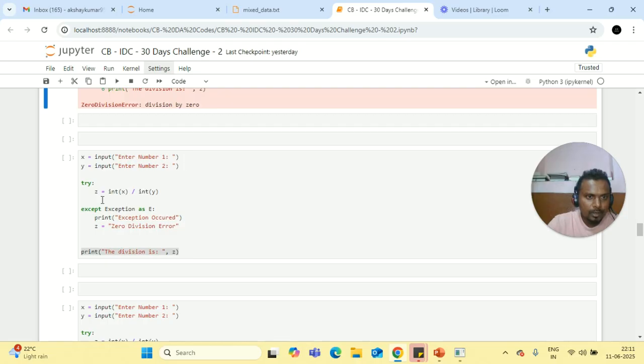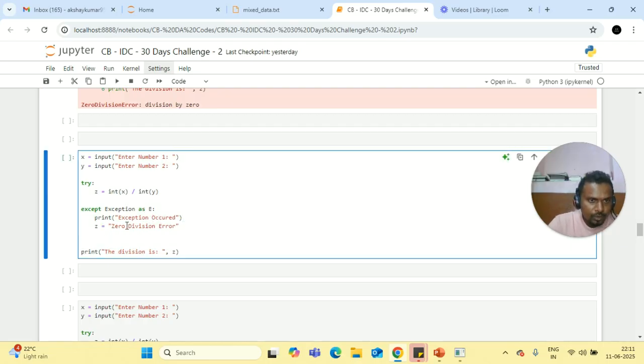Here I am taking the same input. In try, z is equal to int of x divided by int of y, and then except Exception as e, then print exception occurred, and then z equal to ZeroDivisionError. And then I print the division is z. So what happens is, if I don't have a 0 denominator, the program will continue with this. But if the input value has a denominator of 0, then it will print ZeroDivisionError, and the program will continue with the further process.